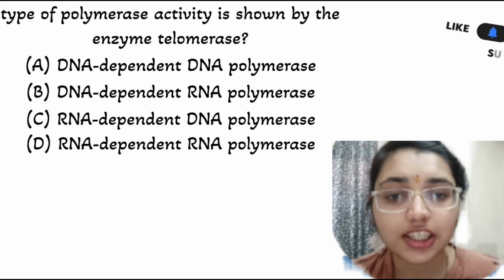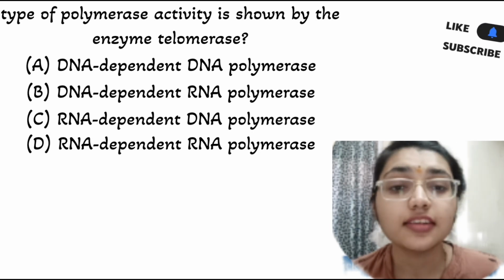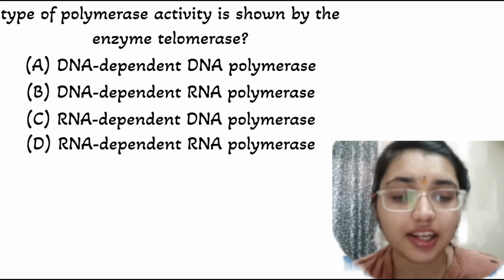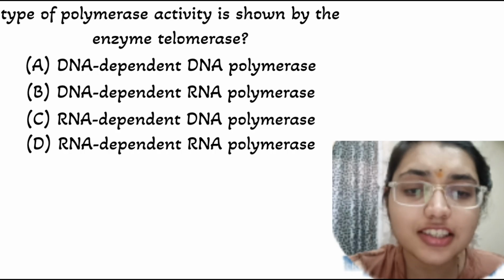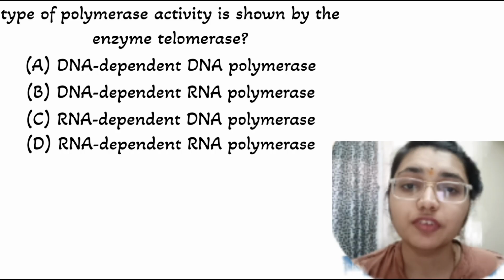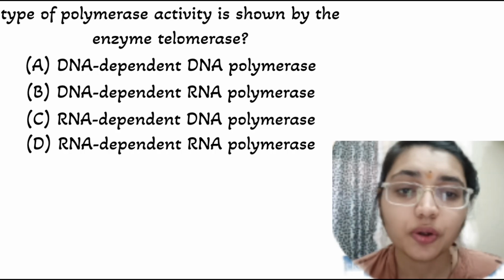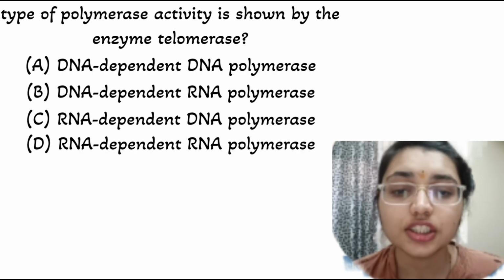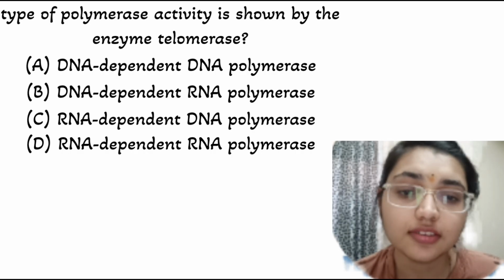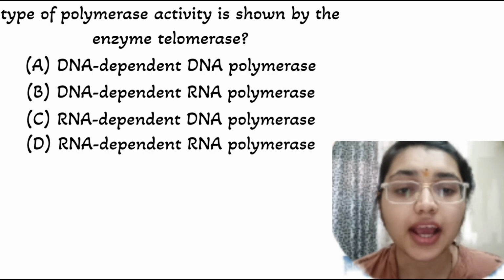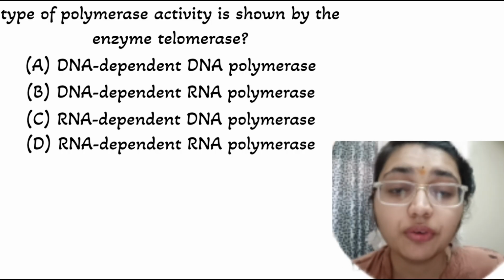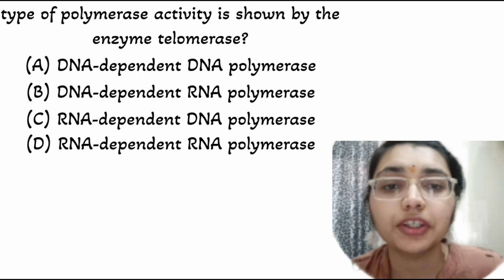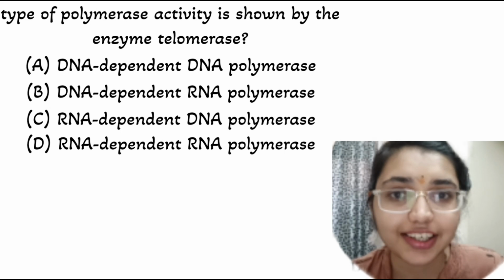It is a specialized enzyme that is responsible for maintaining the length of the telomere, which are repetitive nucleotide sequences at the end of the linear chromosomes. Chromosomes get short with each nuclear division, and telomerase counteracts this by adding the telomere repeats to the chromosome end. So how do we know that RNA dependent DNA polymerase is the correct answer?